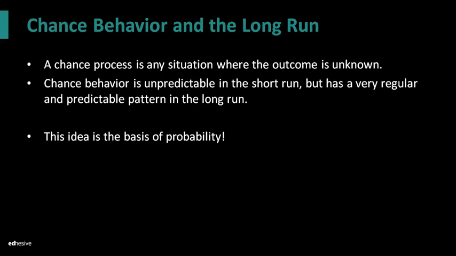So the idea is that when you're working with a chance process, you might not know in the short run, on very few attempts of that. So if you're playing a game and you don't know the outcome of the game, and then if you only play a couple games, the outcome could be all over the place. It could be very, very unpredictable. But most chance processes, if repeated over and over and over and over again, in the long run, we actually can see some predictable patterns forming. The idea of that concept is the basis of probability.